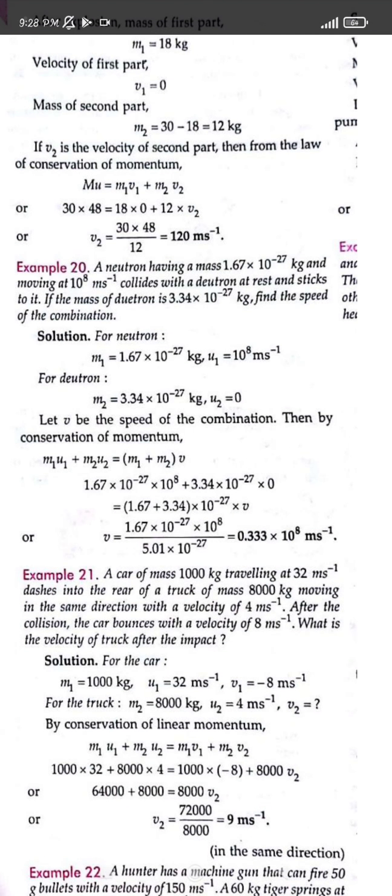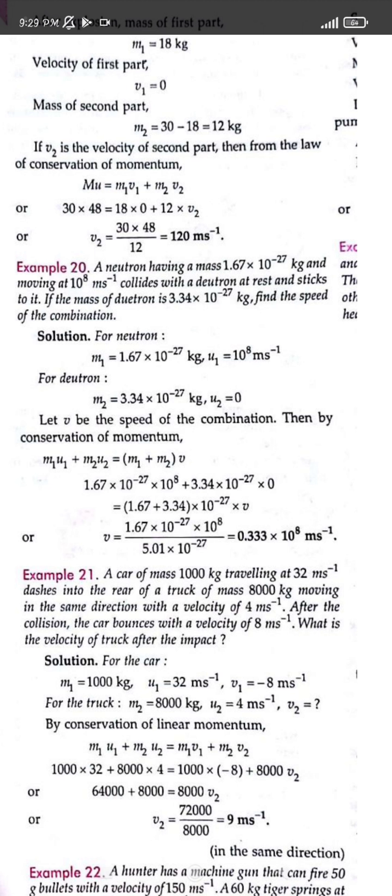A neutron having a mass 1.6 into 10 to the power minus 27 kg and moving at 10 to the power 8 meter per second. So the mass and the velocity are given. It collides with a neutron at rest. So this is the rest condition. Now which collision is it? Inelastic, right? In an inelastic collision, whenever they strike each other, they move together with the same velocity v, and the combined mass will be m1 plus m2. And here the mass of the neutron is given, that is 3.34. Find the speed of the combination.